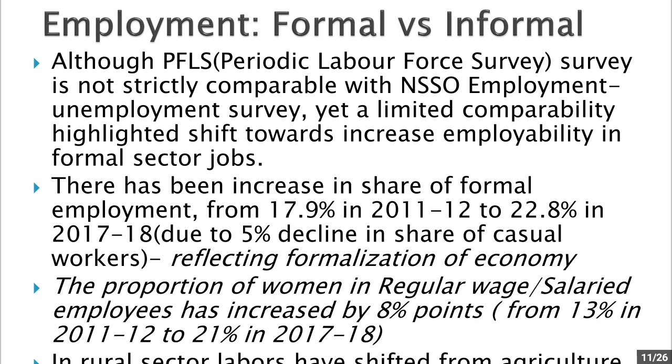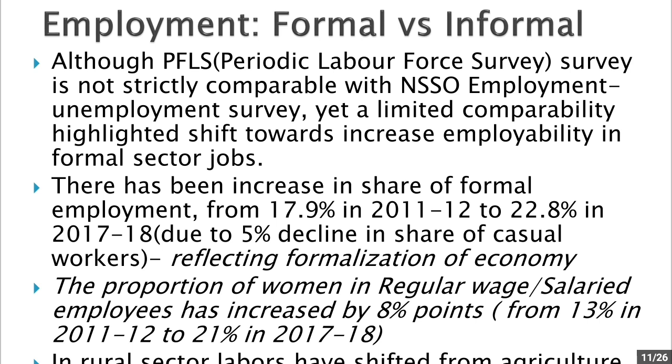Now this is shown by data. For example, there has been an increase in the share of formal employment from 17.9% in 2011-12 to 22.8% in 2017-18. When you talk about formal employment, merely 17.9% of people were regular wage employees in 2011-12.